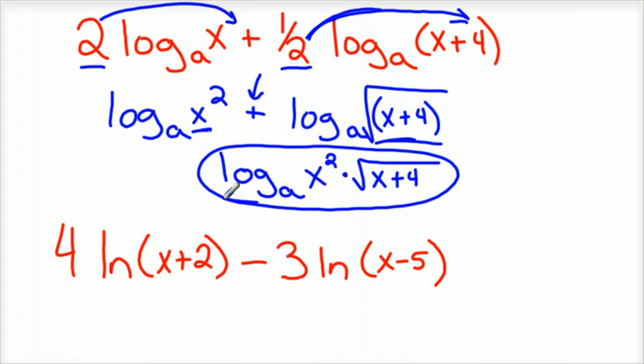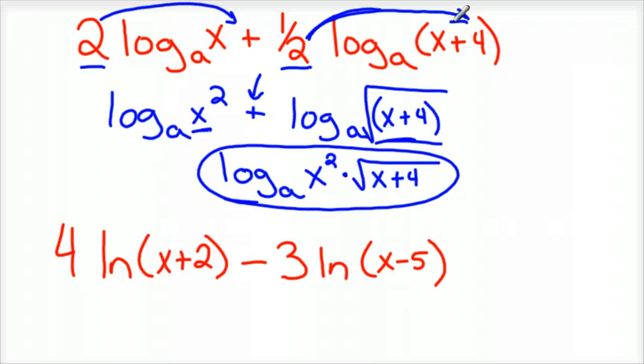We used the third property of logarithms, where an exponent inside a logarithm pops out front. And then the rule for addition: when you add two logarithms, you can combine them into one and multiply the two things you're logging.